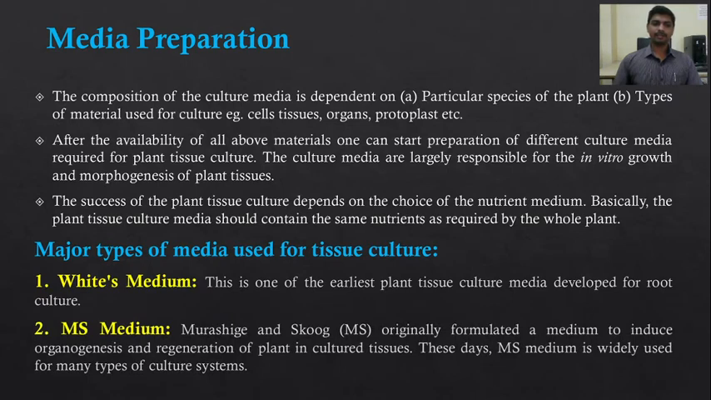Next is the MS medium. Murashige and Skoog originally formulated a medium to induce organogenesis, that is the formation of organs, and regeneration of plants in cultured tissue. These days, MS medium is widely used for many types of culture systems. It is the most popular medium among the different media used for tissue culture. MS medium.